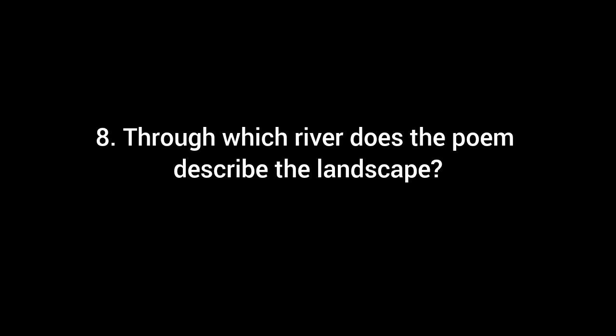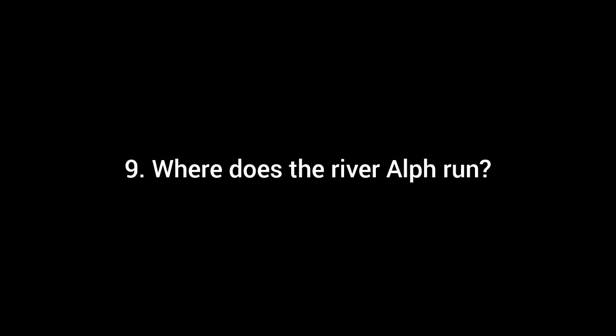8. Through which river does the poem describe the landscape? Answer: Alph. 9. Where does the river Alph run? Answer: through caverns to a sunless sea. 10. What kind of sea is mentioned in the poem? Answer: a sunless sea.